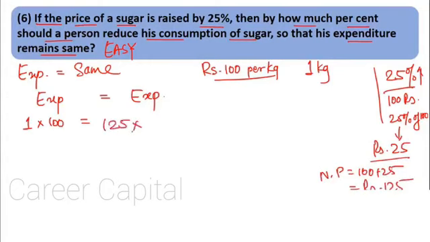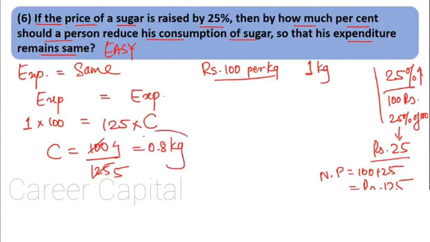Do we know the new consumption? No. So let us assume that the new consumption is C. Okay, so let's find the value of C. That would be 100 upon 125. 25 fours are, 25 fives are, that is 0.8 kg. Initially the person was eating 1 kg. Now the person should eat 0.8 kg. How much less sugar should be consumed by the person? So the person should reduce his quantity by 0.2 kg, right? So that the expenditure remains same.